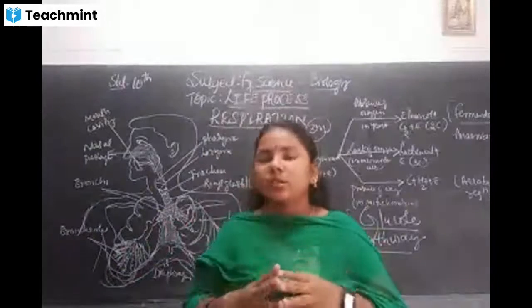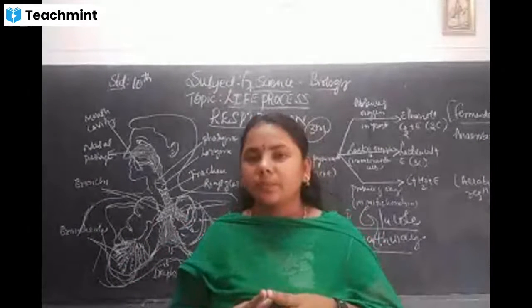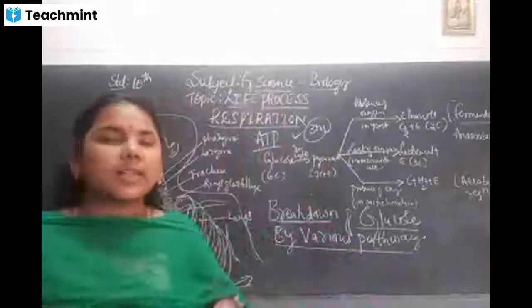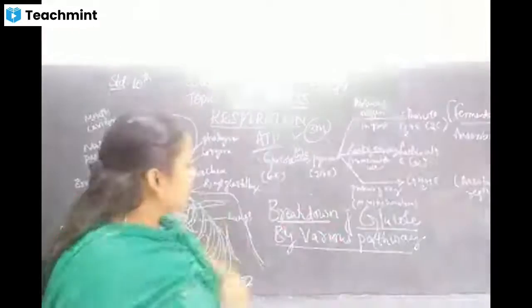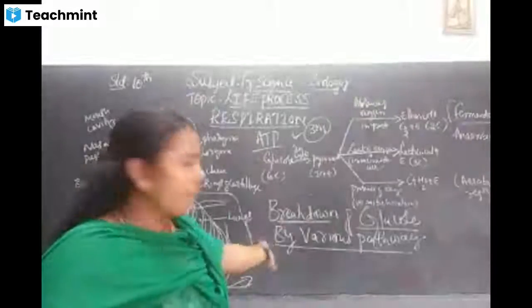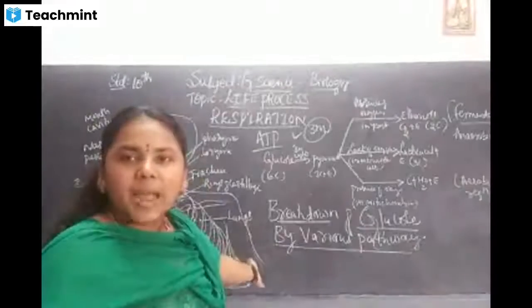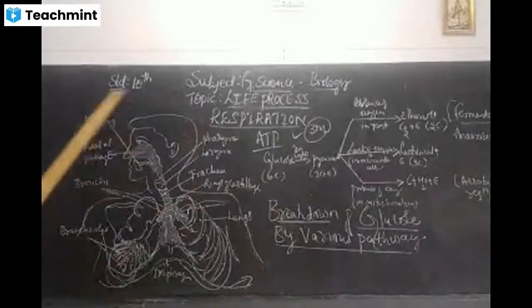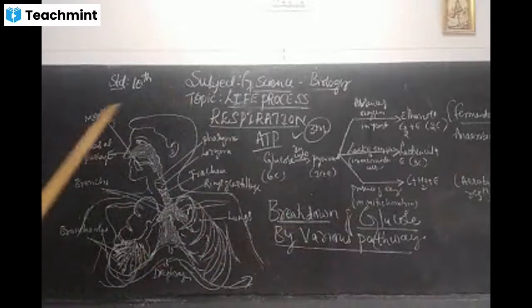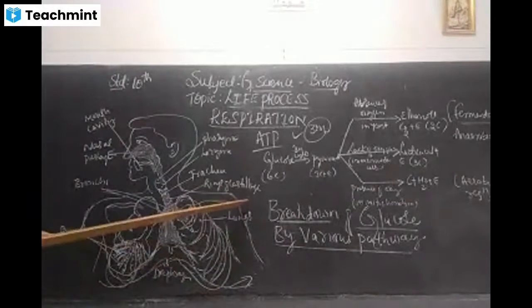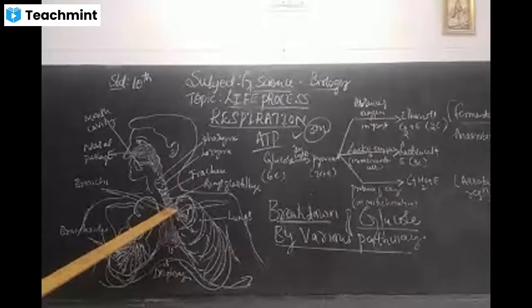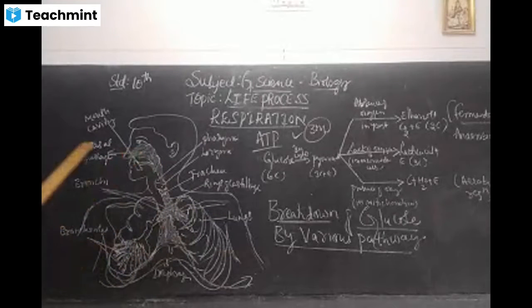Any clarifications, you can ask me any doubts. So I am just glancing once again. Today we studied how the breakdown of glucose happens in the human body, through the respiratory system, which is very important in the human body. It takes several steps, and oxygen is taken in and carbon dioxide is released.